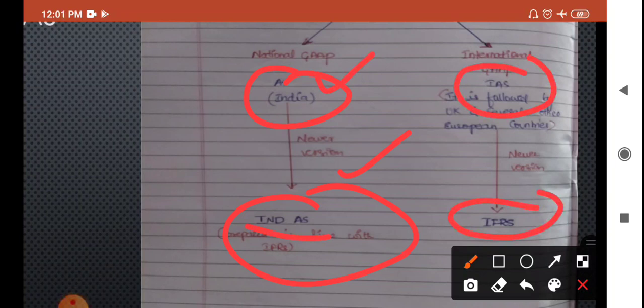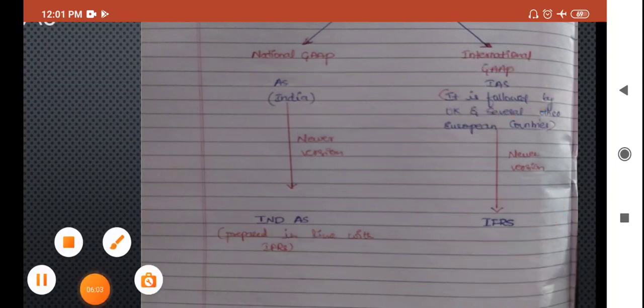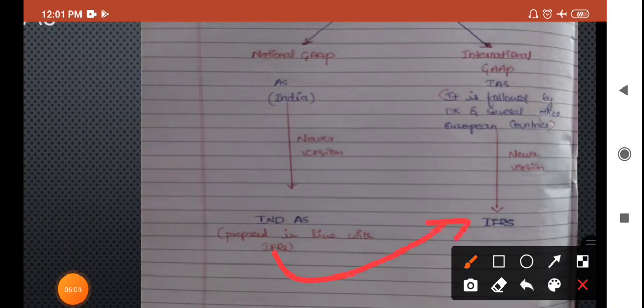This Ind AS is prepared in line with IFRS. Why is it prepared in line with IFRS? Because we trade over the countries, beyond the countries, and we have foreign investments. Foreign people who visit our country want to understand our financial statements.